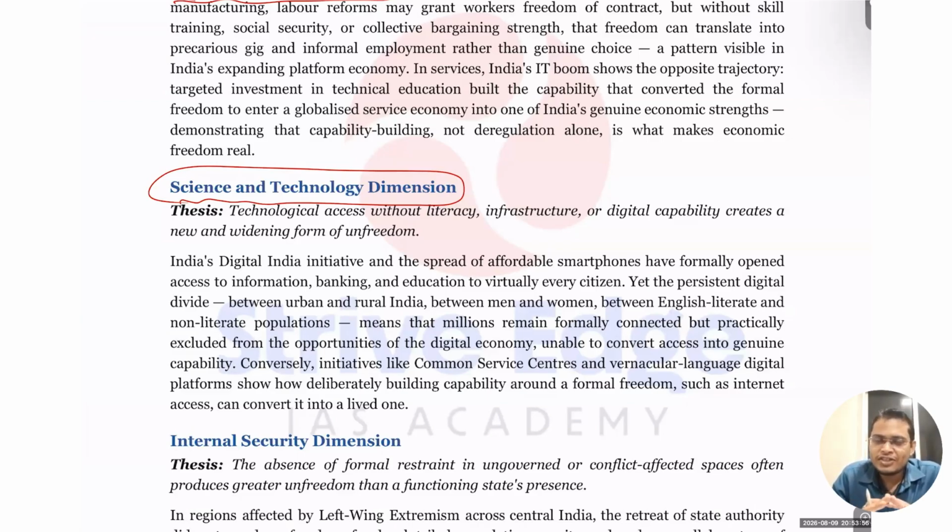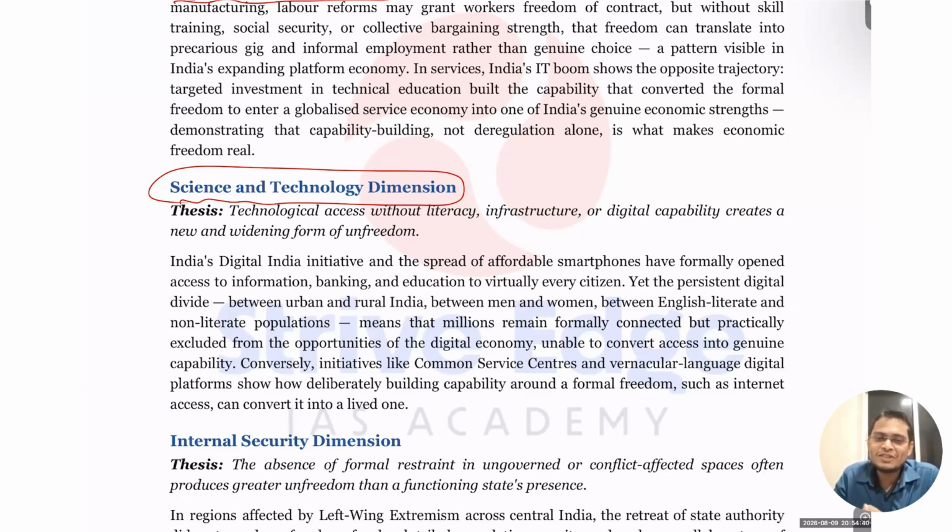But just by removing this restriction of being physically present, it is not benefiting everyone. It benefits those who are educated and able to adopt it. Those who are not able to adopt it, like the digital divide in rural areas without proper internet, suffer a lot. So here the absence of the restraint of physically visiting the bank does not help these people. Instead, if we can contribute positively, you can see even my father uses mobile banking applications in a vernacular language like Odia. By translating all these digital things into local languages, it definitely helps a lot.